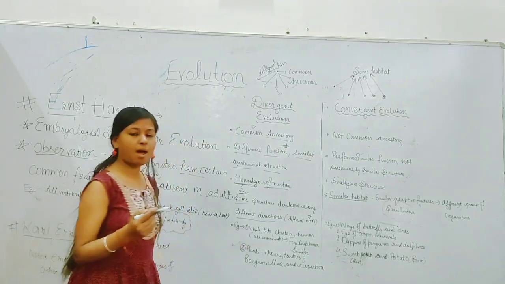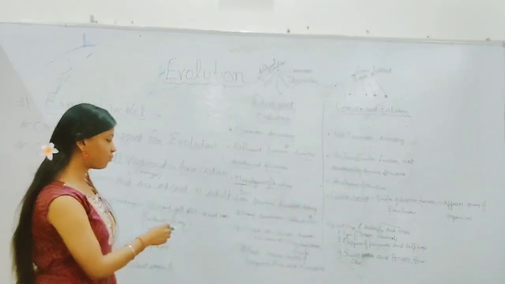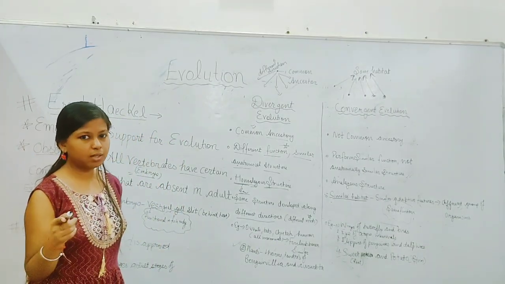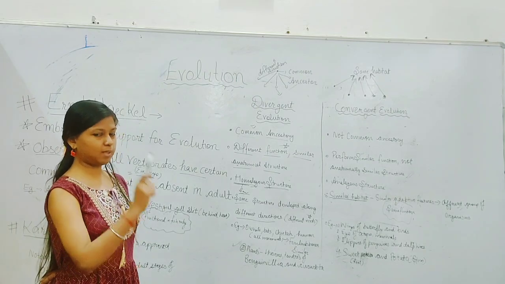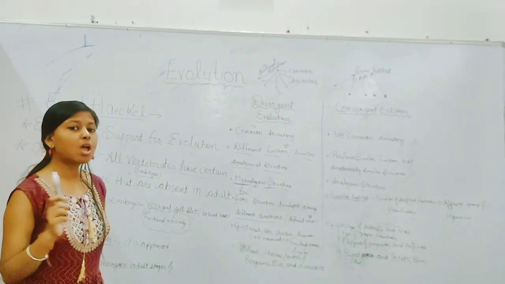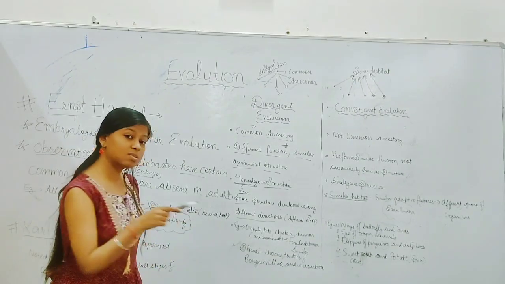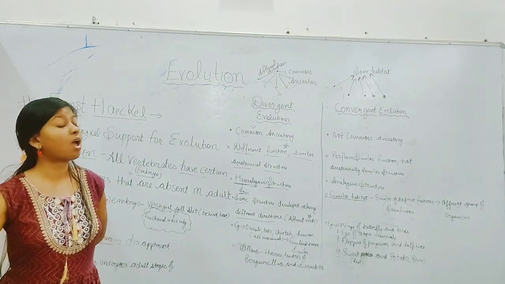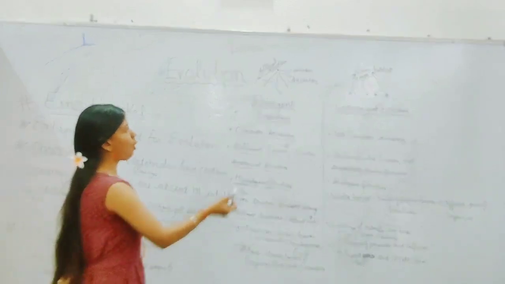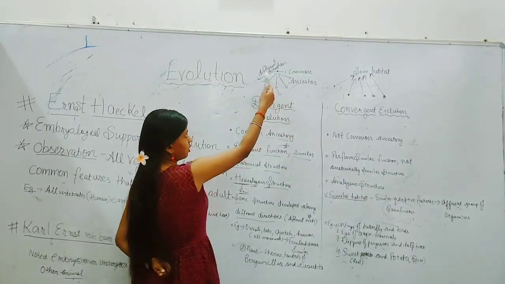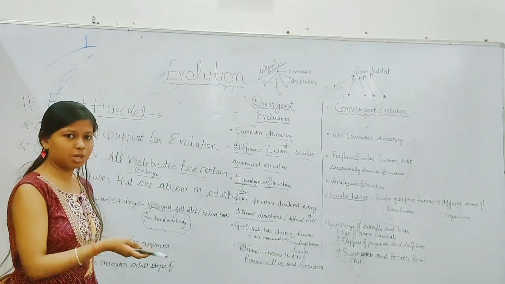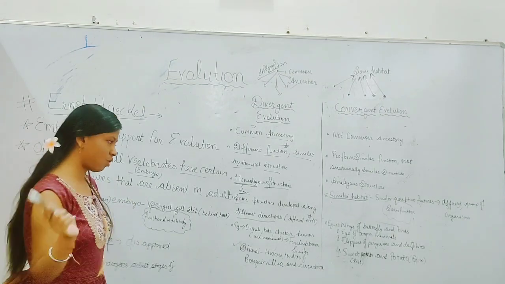Similarly, an example in plants is the thorn of bougainvillea and the tendril of cucurbita. As we know, tendrils perform the function of support, helping the plant to climb on another plant, whereas thorns are for protection. So they are modifications of the same structure but performing different functions. So this is divergent evolution: organisms from a common ancestor move in different directions due to different habitats and perform different functions.